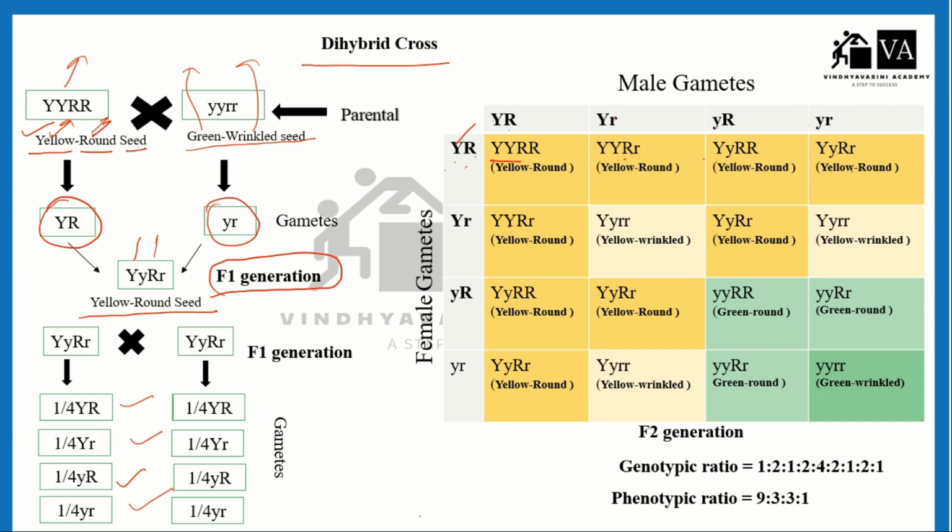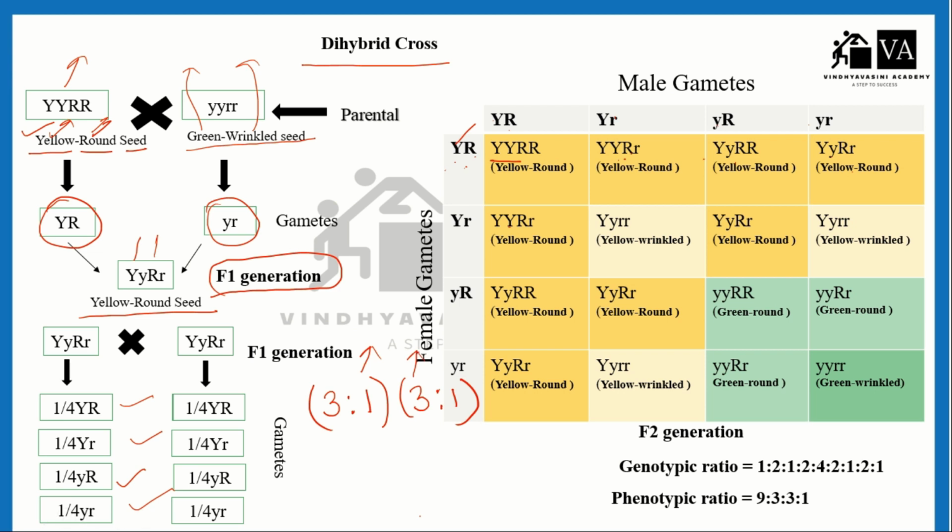We also knew the phenotypic ratio for the monohybrid cross was this. This is the monohybrid cross ratio for the one, and this is the monohybrid cross ratio for the another.